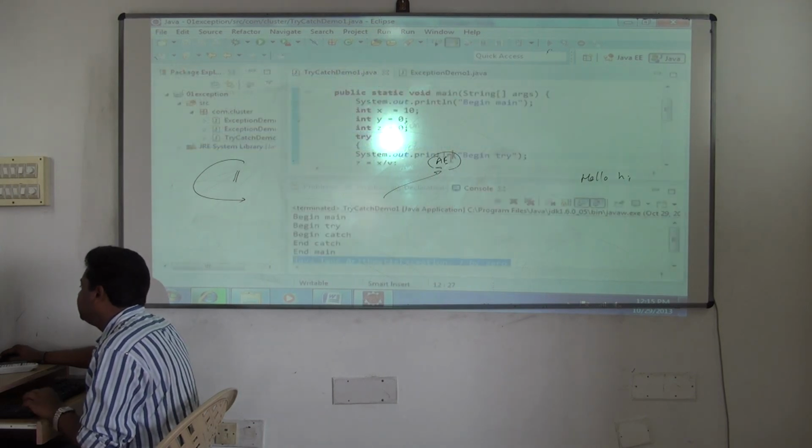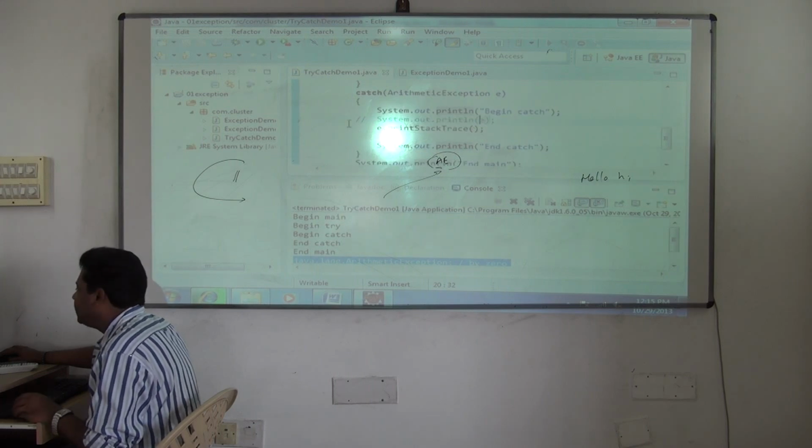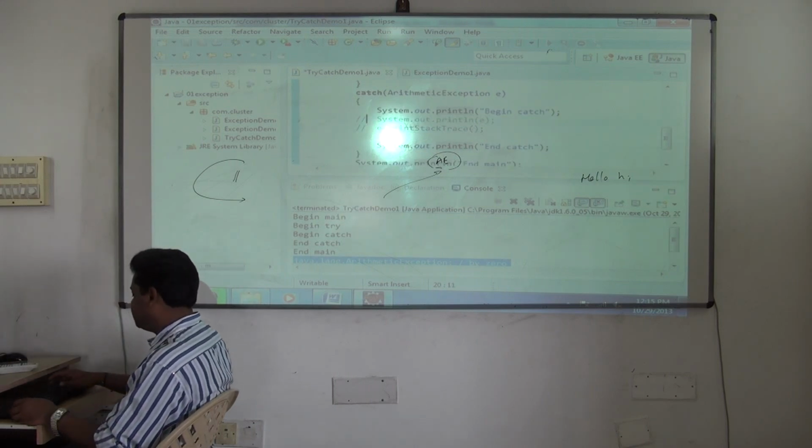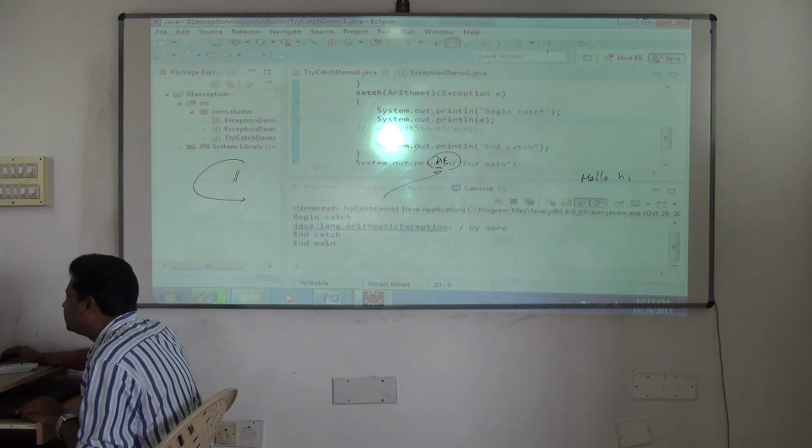So see this output. I commented SOPE e. Now I'll comment e dot printStackTrace and see this. These are very important things for debugging. We use SOPE e now, check what it prints. Only this much.